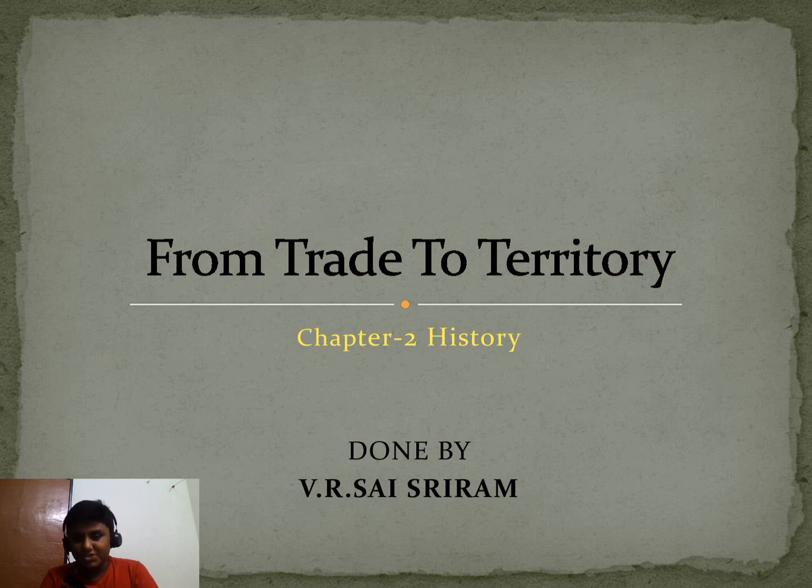Today we are going to discuss Chapter 2 in History of Class 8. What's the lesson name? That's From Trade to Territory. Hearing these words, we come to know that from trade they came to have territory. Hearing these words, we can imagine the British. They came for trading and finished in territory. So, we can see the slides.